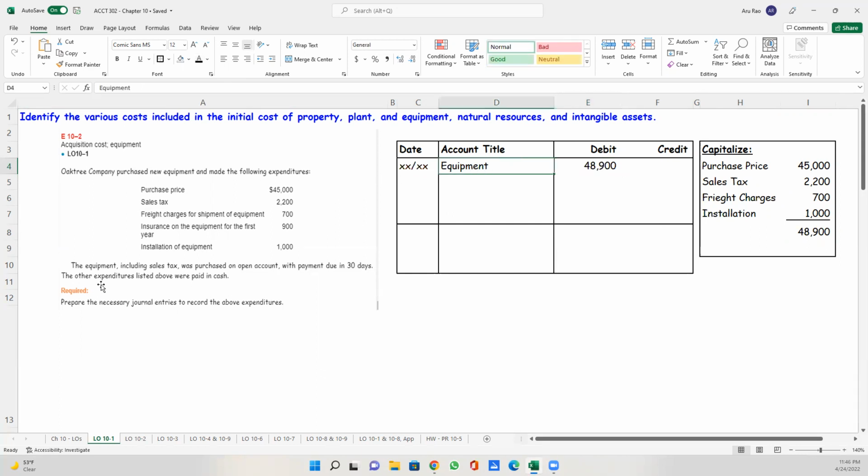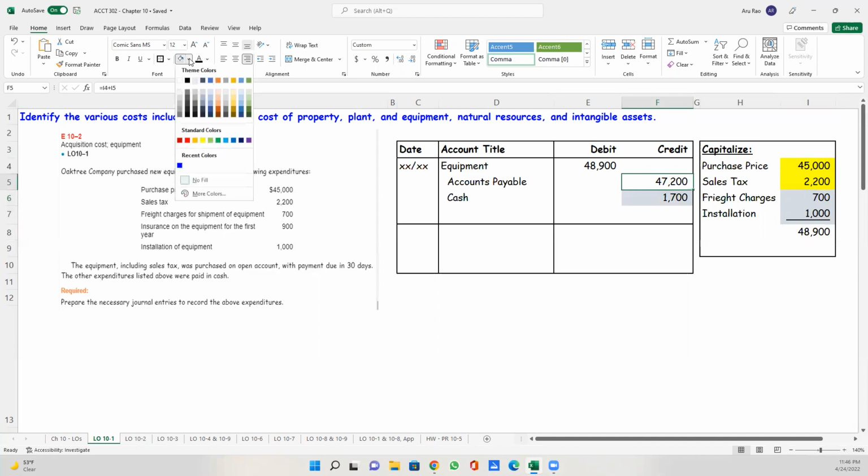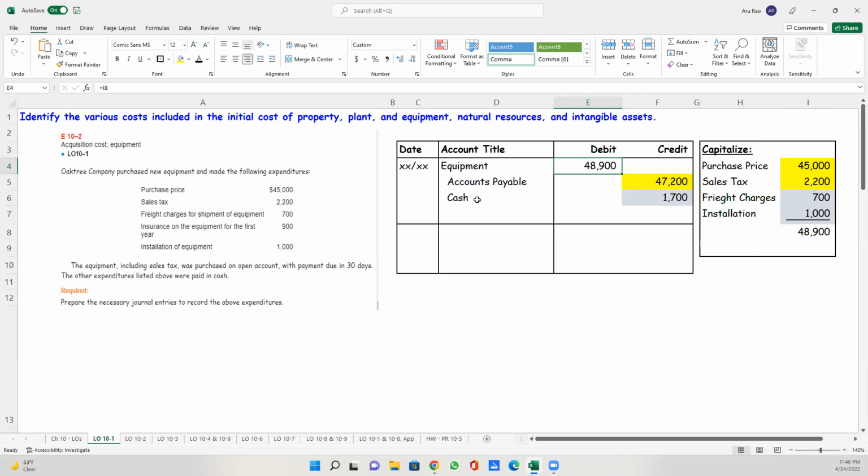Now, important note, the equipment and sales tax was purchased on account. So these two numbers that we have over here, these two numbers that are purchased on account, that will be accounts payable, and that amount is $27,200. The rest of it was paid in cash. These two are paid in cash, and that's what we have over here. This is paid in cash, and this one was on account. So the total asset cost is $48,900. This will now be depreciated over the life of the asset.